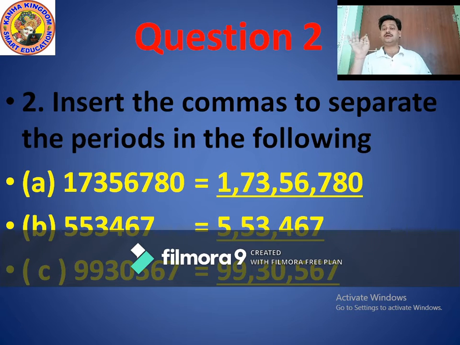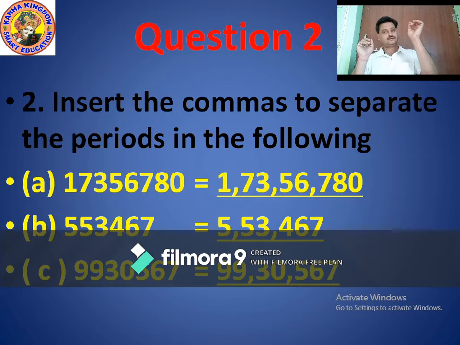Because total 8 digits. Means you start with 1. Because 1 is in which place value? Very good. In crores place value. In crores period, crores place value.